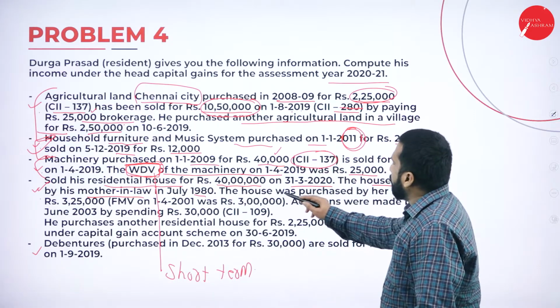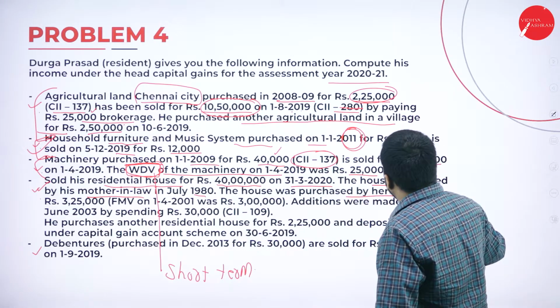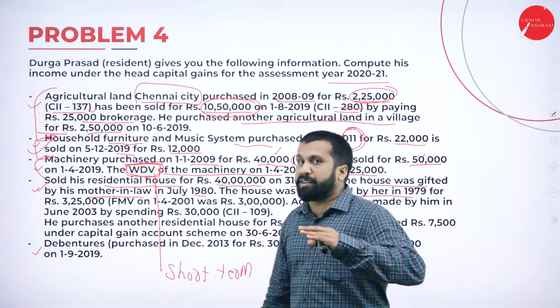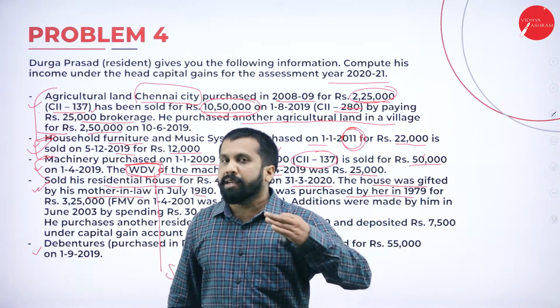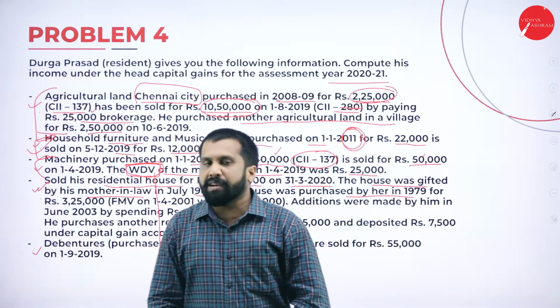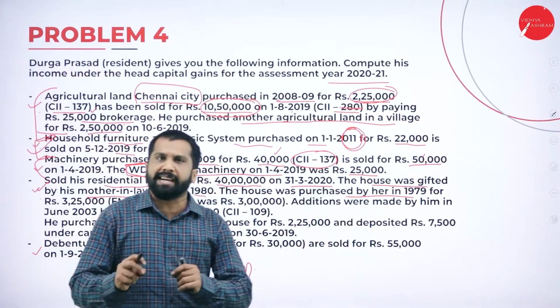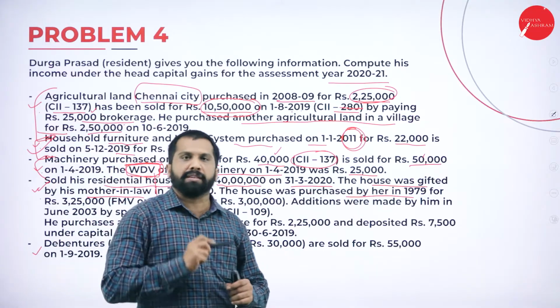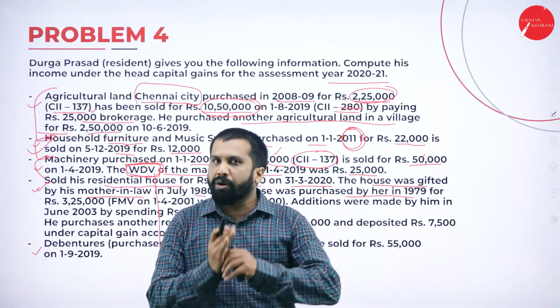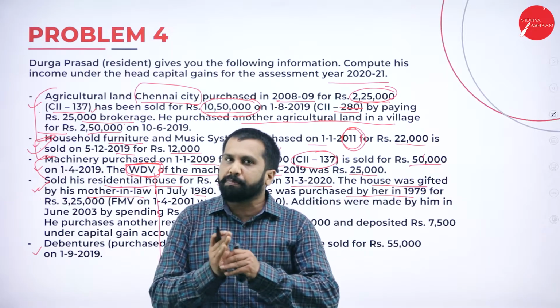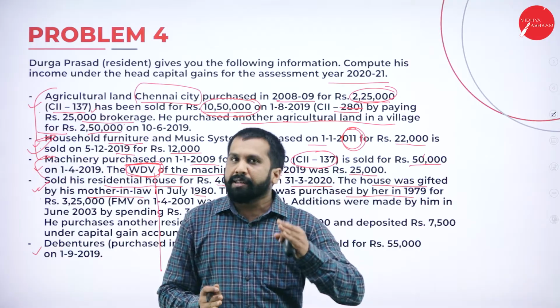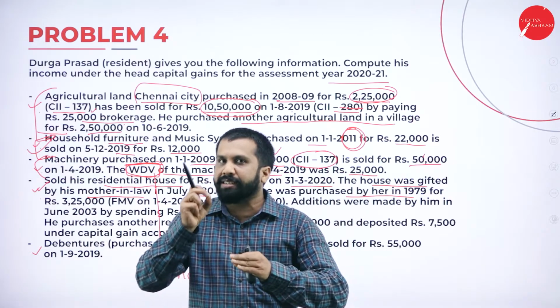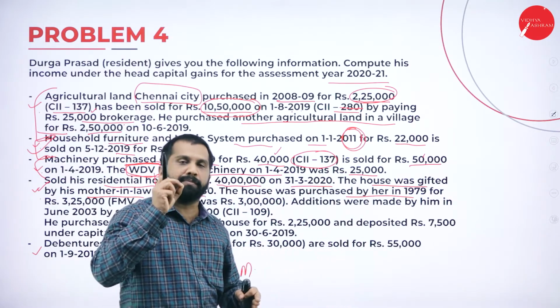Now, the house was purchased by her in 79. Anything purchased before 2001, which year should we consider? Very good. We should consider it as 2001 only. Clear? Always remember, anything purchased before 2001, we should consider a standard year called 2001.